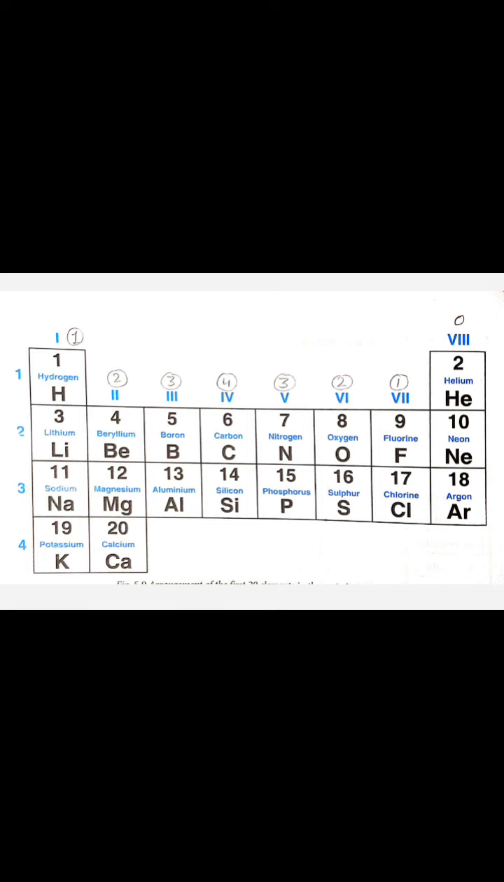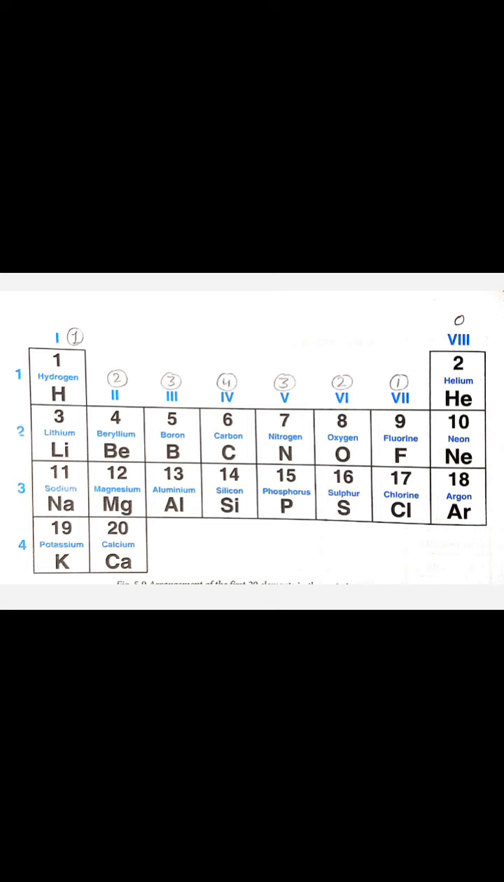Then the elements in group 5th, 6th and 7th have valency 3, 2 and 1 respectively. In the list you can observe that nitrogen always has 3 negative charge. It means valency is 3. Oxygen, one of the examples I have taken today, has valency 2. 2, 6 is the configuration, so it will take 2 electrons and become stable. Similarly, fluorine always has valency 1.